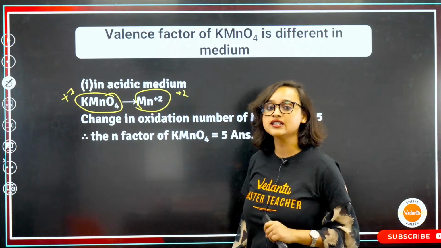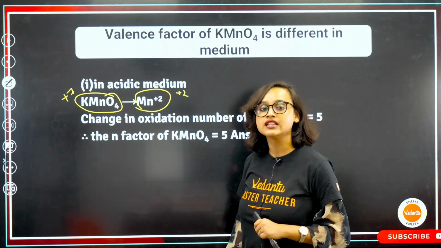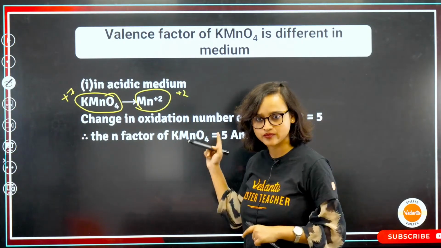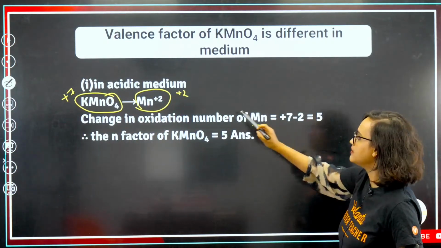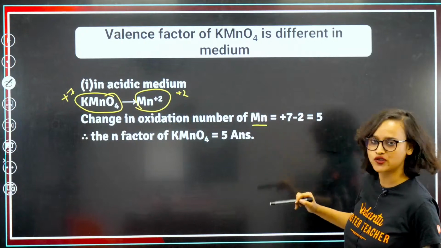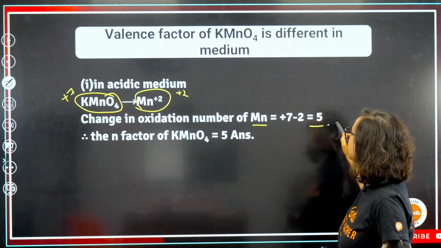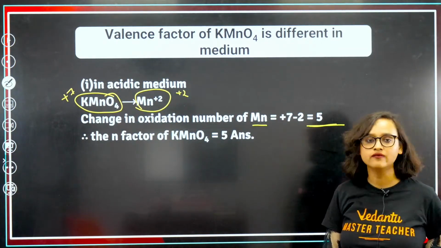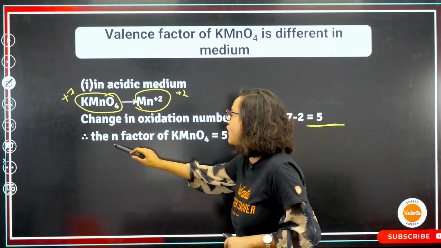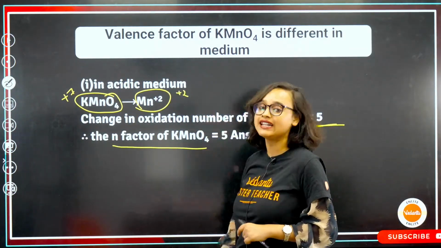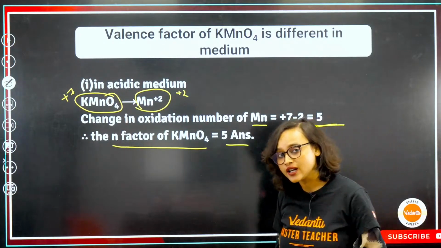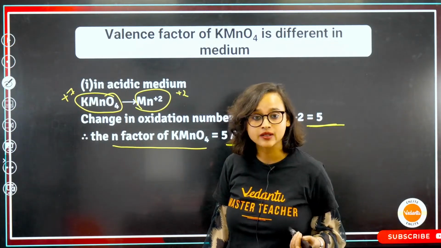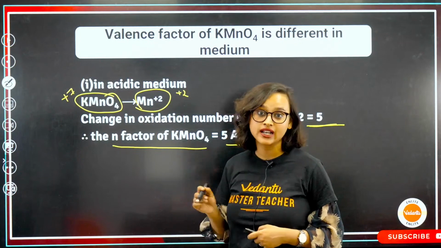So what is the change in the oxidation number? The change in the oxidation number of Mn is +7 minus +2. When you do this, you will be getting 5. So the N factor of KMnO4 in acidic medium is 5. Now what if I take a basic medium? Do you think the answer will be the same?